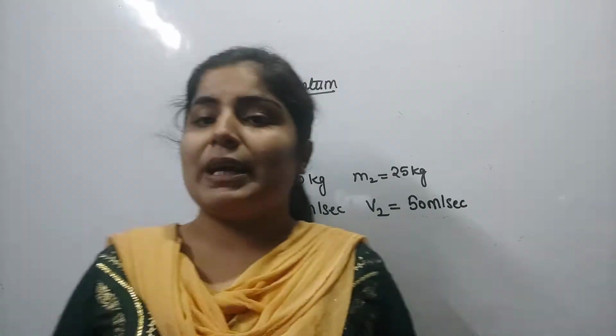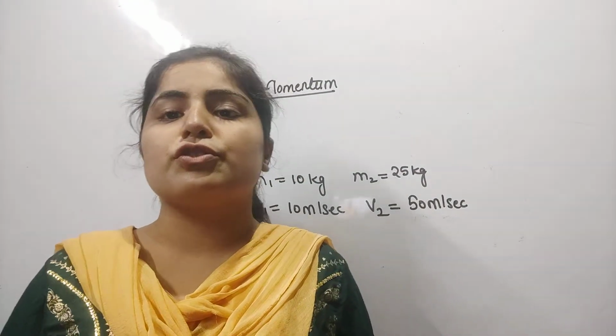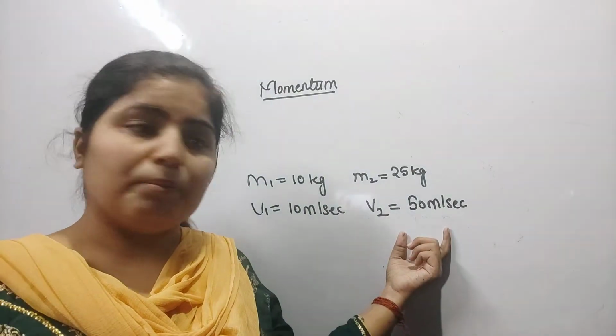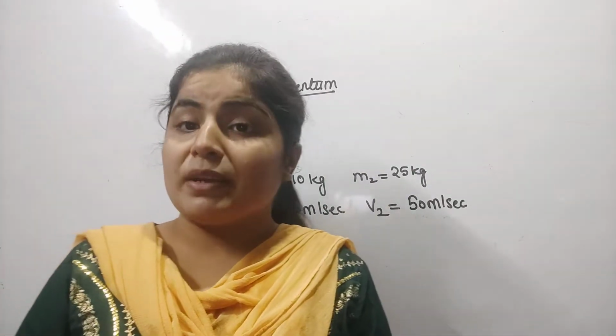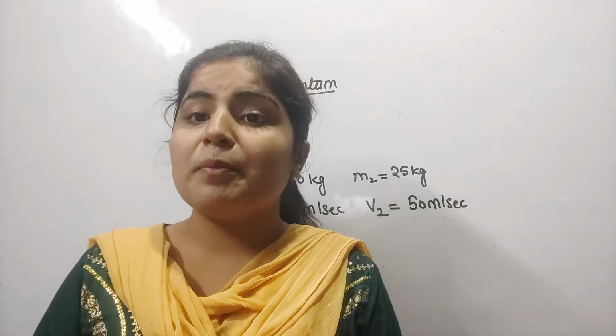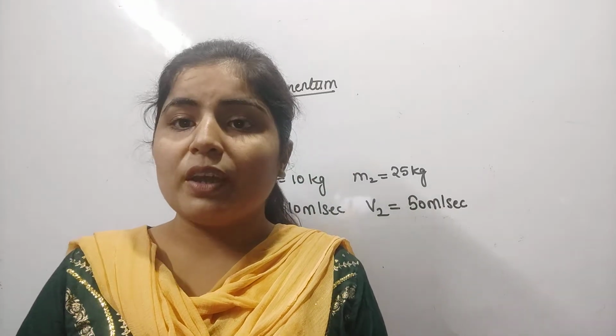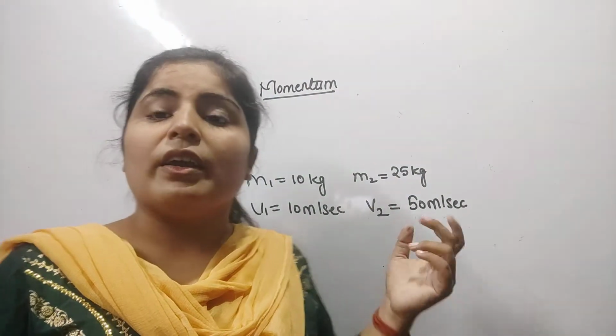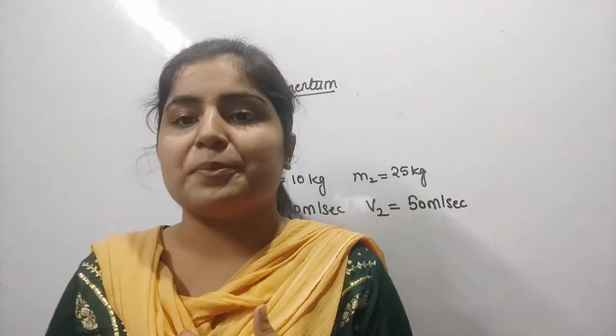Which bicycle will require more force to stop? Of course, your answer will be 50 meter per second because it has higher ability to move. So it has higher momentum. Greater the ability to move, greater will be its momentum.